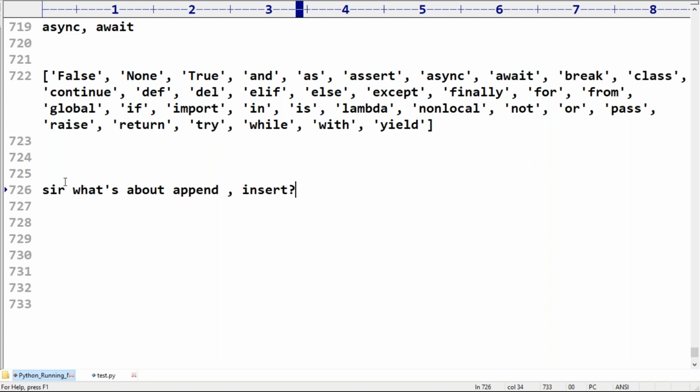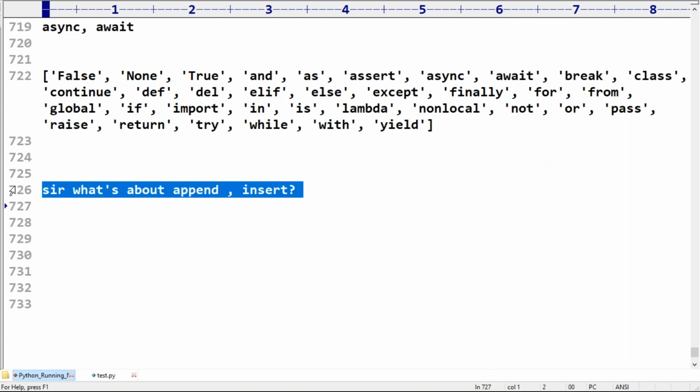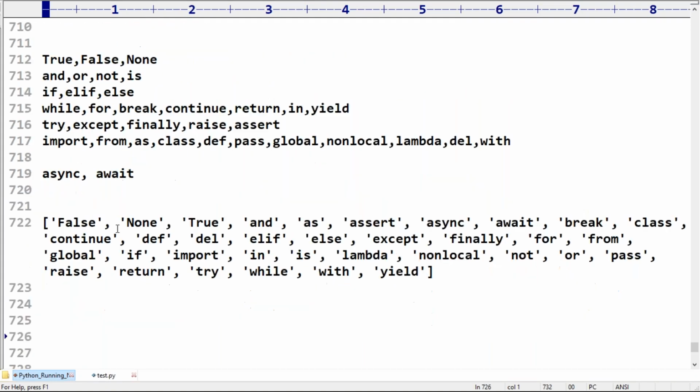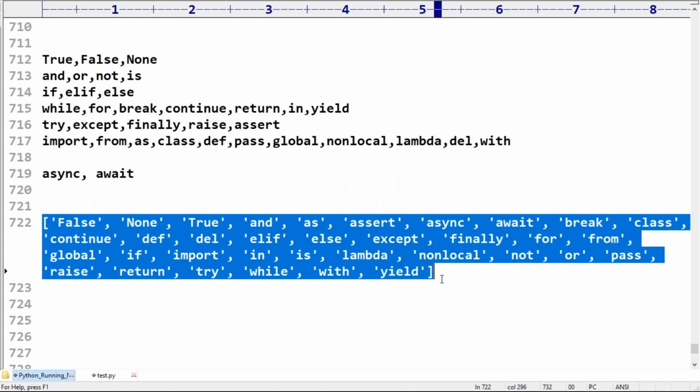In Python, have you heard about these things anywhere? Ali, where did you have these things? These are methods related to the list type. Append, insert, these are methods related to the list. These are not keywords, remember. So total, how many keywords are there? It's very clear for you people. 35 keywords are there.